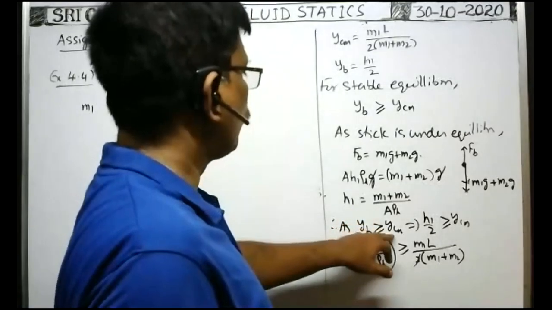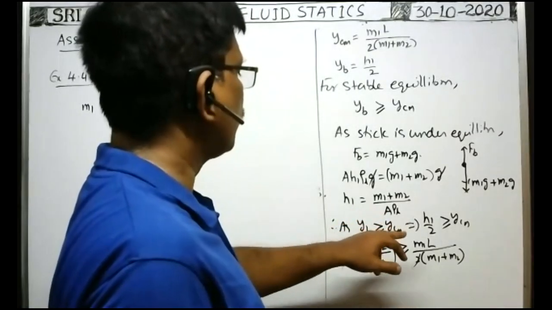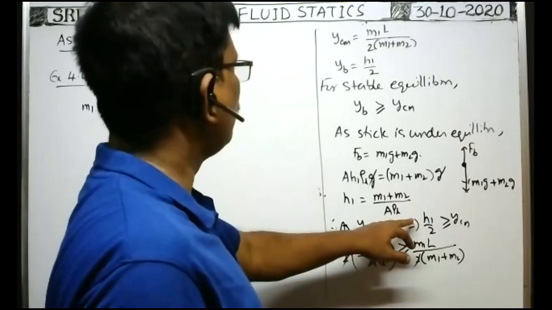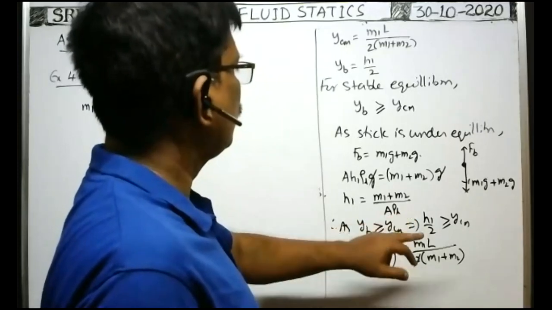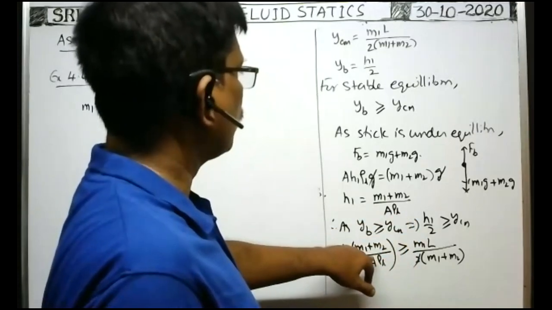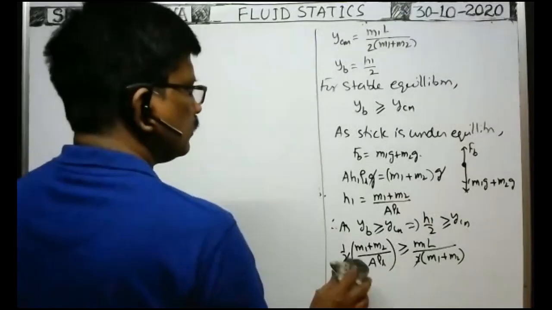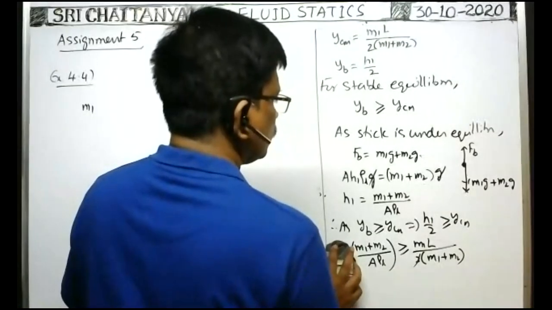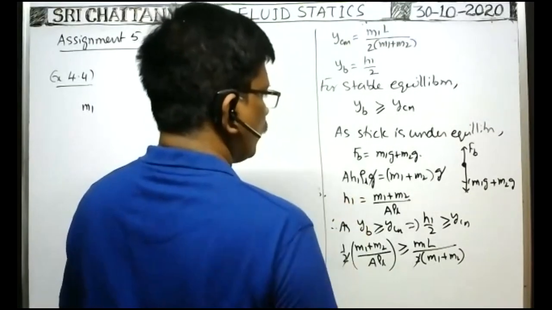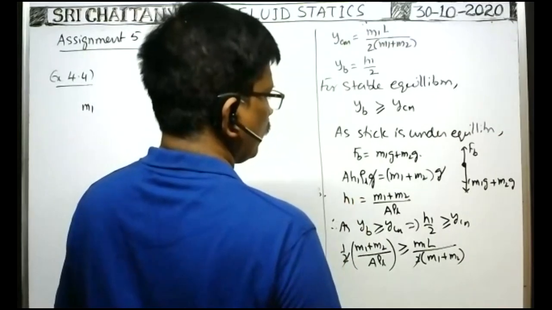YB is greater than or equal to YCM. YB is equal to h1 by 2, greater than or equal to YCM. What about h1? How did I substitute this one? Yes, h1 is this one.